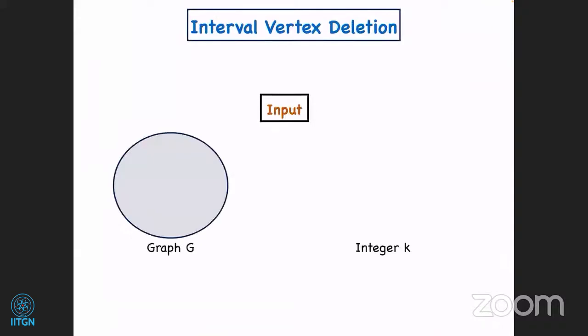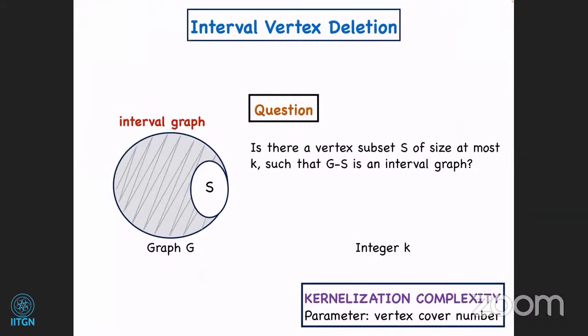In the interval vertex deletion problem, we are given as input a graph G and an integer K. The question is to test if there exists a vertex subset S of size at most K, so that the resulting graph is an interval graph. Here we are interested in the kernelization complexity of this problem when the parameter is the vertex cover number, not the integer K, which is our solution size.